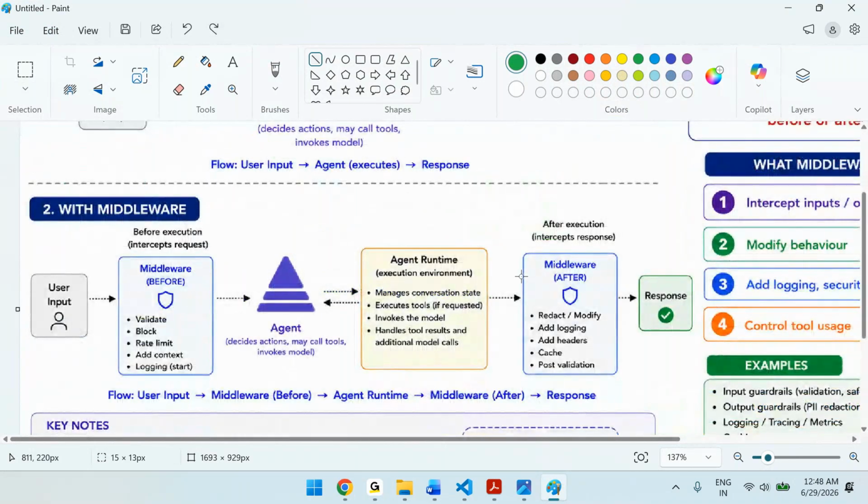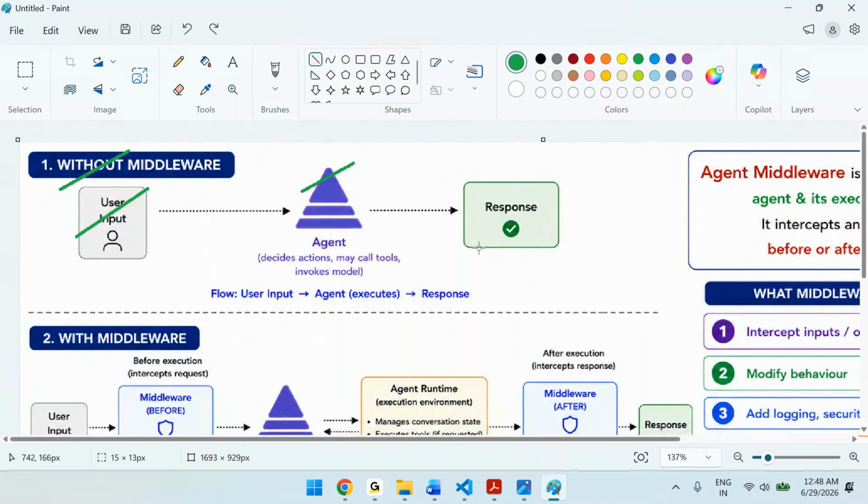Good. Then I said, is it worth it to pass data directly between layers? Assume that this is one layer, this is another layer, this is another layer. That is what we are doing till now. Yes, it is okay, but not that worth, because data can be sensitive. If the data can be sensitive, then before going to the model, before going to the agent, I want to do something. After agent execution, I want to do something. Then how to do that?